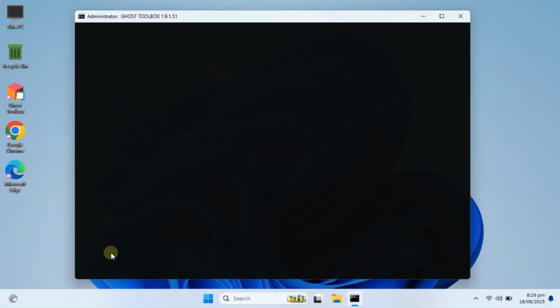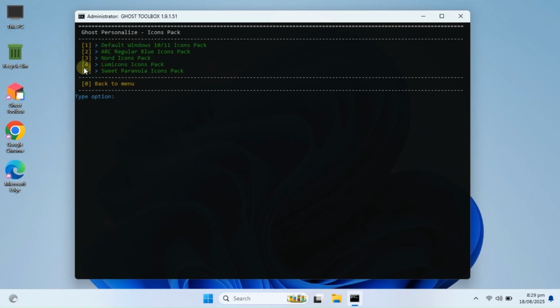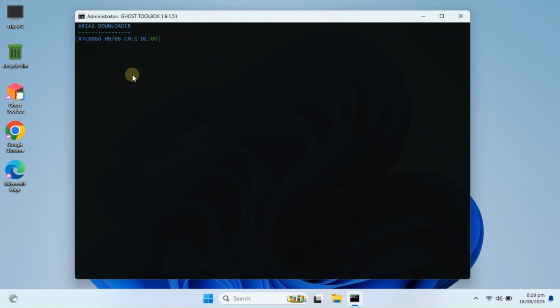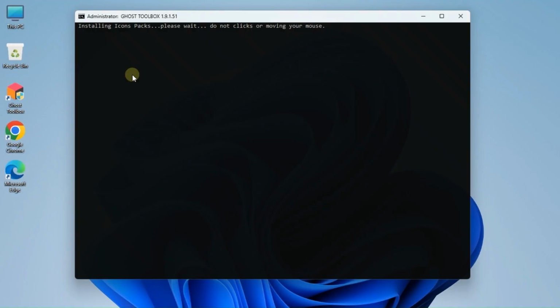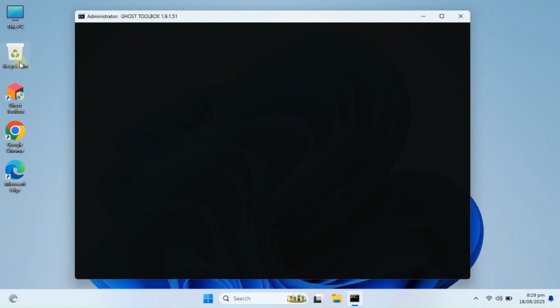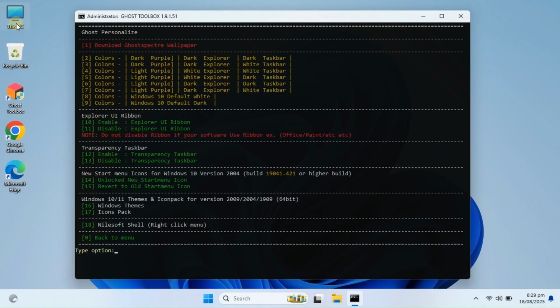Just reopen the toolbox and try a different pack until you find the one that fits your style. And there you go. Our system now has a fresh, unique set of icons.